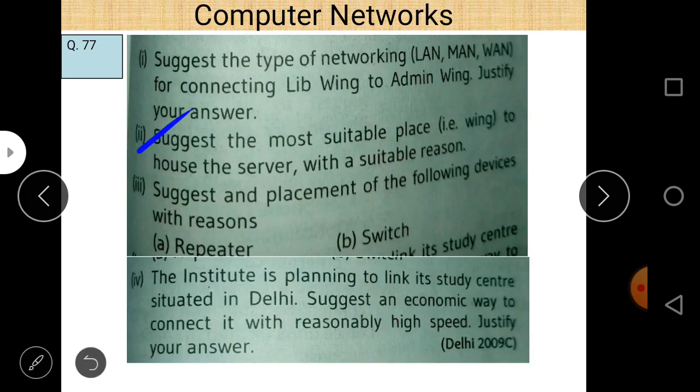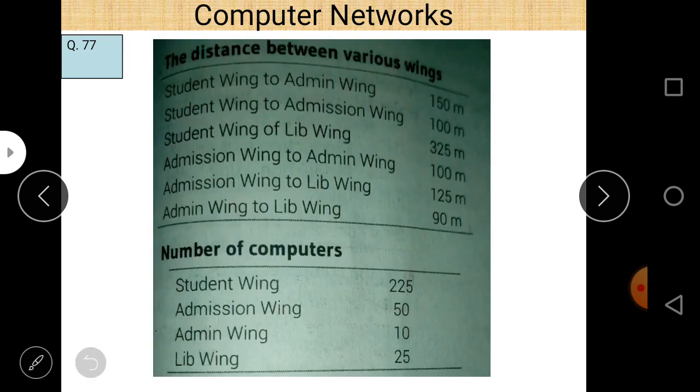Next is, suggest the most suitable place to house the server with a suitable reason. The question is quite similar to the previous one, and in this question we basically have to check only the maximum number of computers. The maximum number of computers is in the student wing, and they are 225. The 225 computers are in the student wing, so we make the student wing the server room.